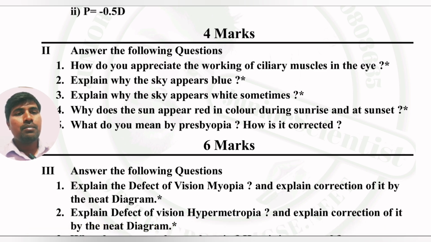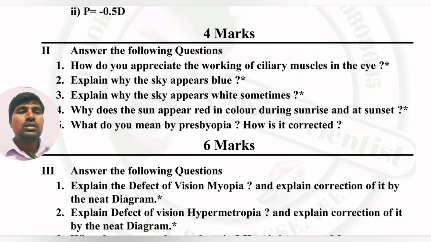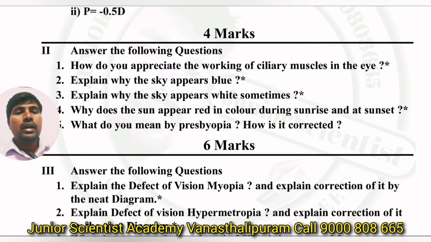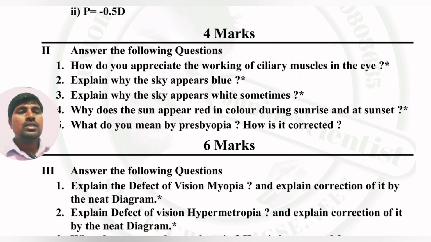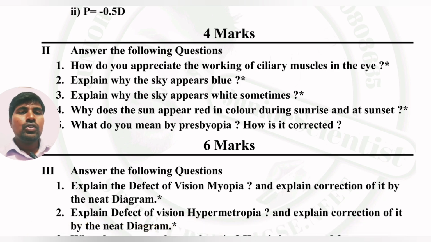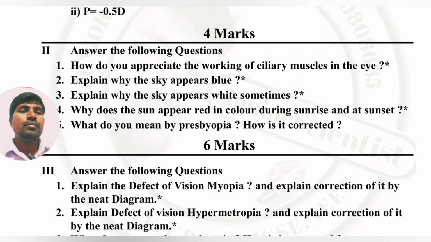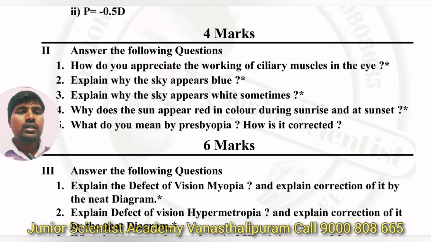Sky appears blue. Why? Because of the O2 and N2 molecules present in the atmosphere. So once go through that question and answer. And the sky appears white sometimes, at noon time, because water vapor mixes with the N2 and O2 molecules. So that's why all colors are scattered, and the sky appears white. So the answers are given here.